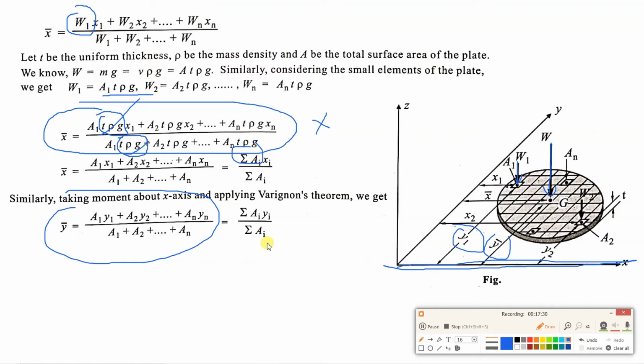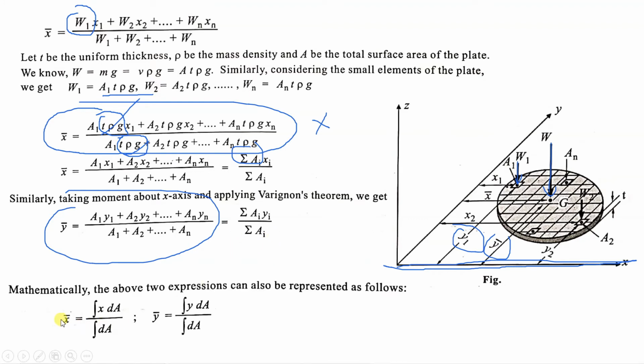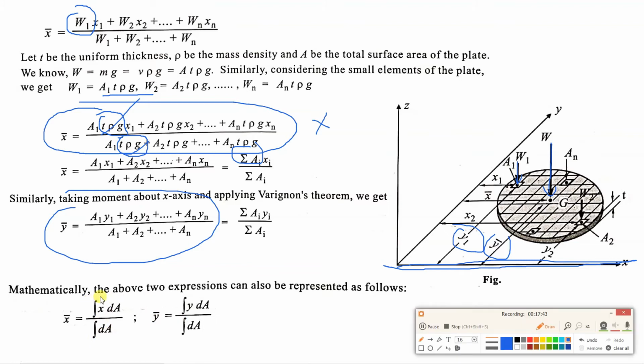Now this can be written in some other form also. Mathematically, x bar is equal to integral of x dA upon integral of dA. Integral x dA is the moment of area. Suppose this area is dA, so moment of that area.